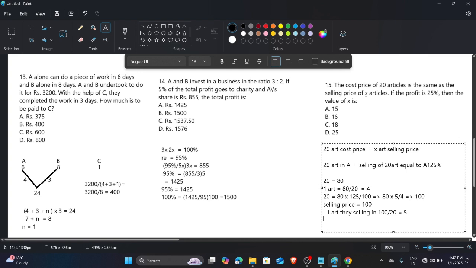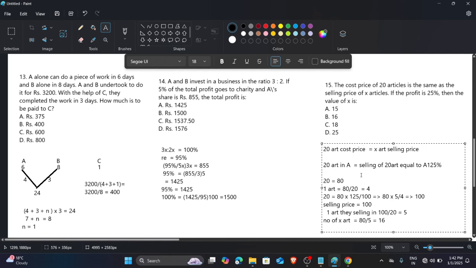It means they are selling X articles for 80 rupees, and we get that one item is sold for 5 rupees. So the number of X articles is 80 divided by 5, which is 16. That is the answer.